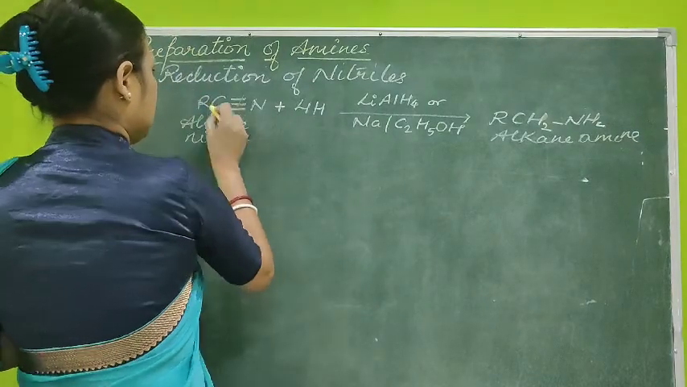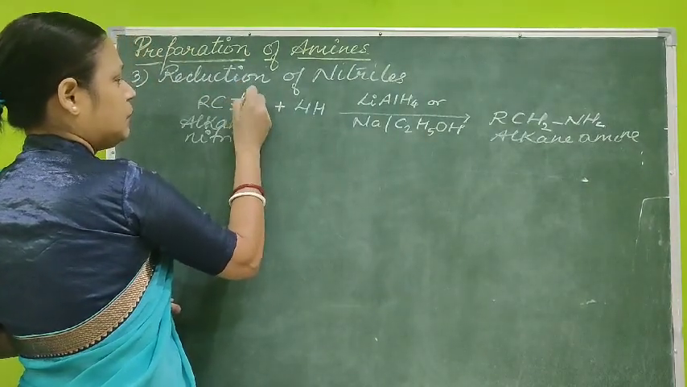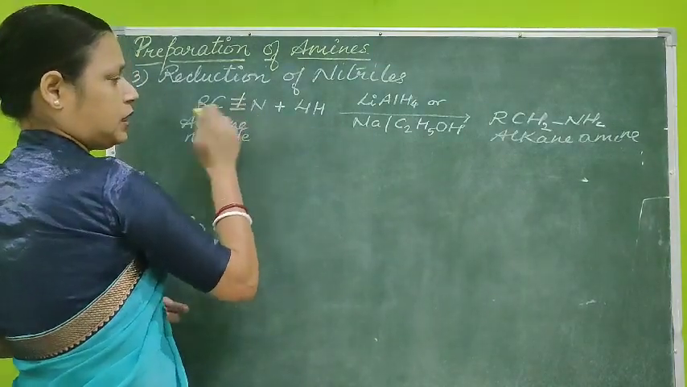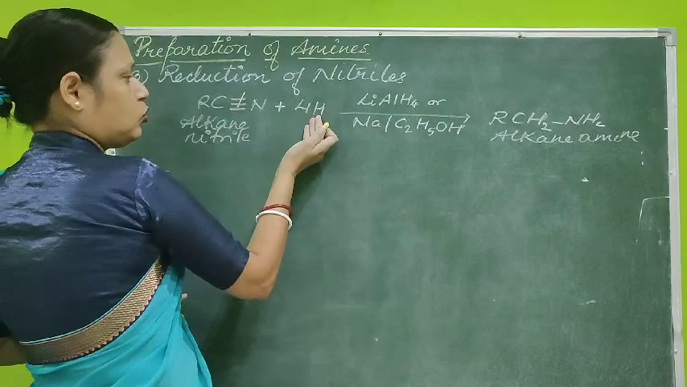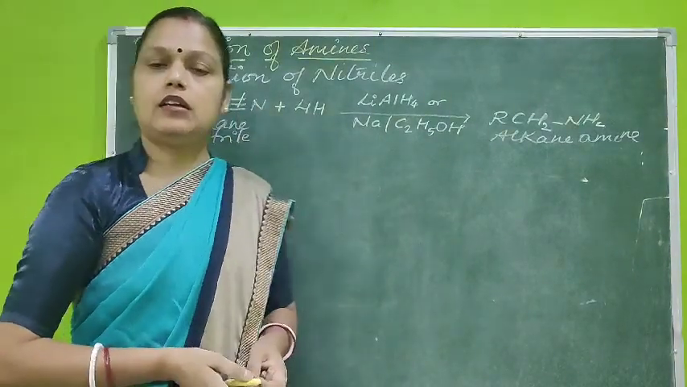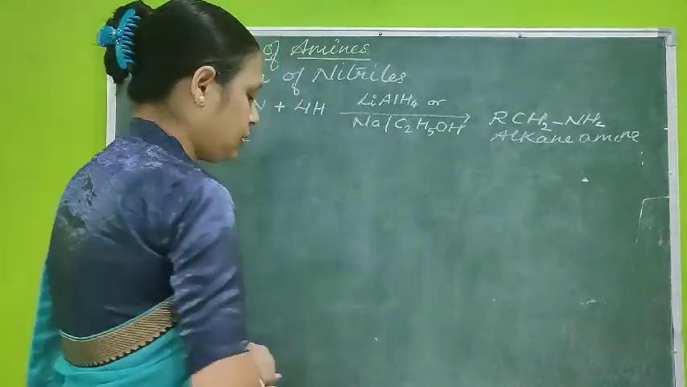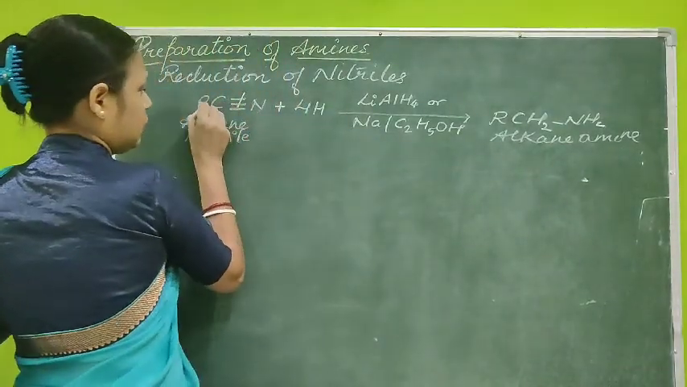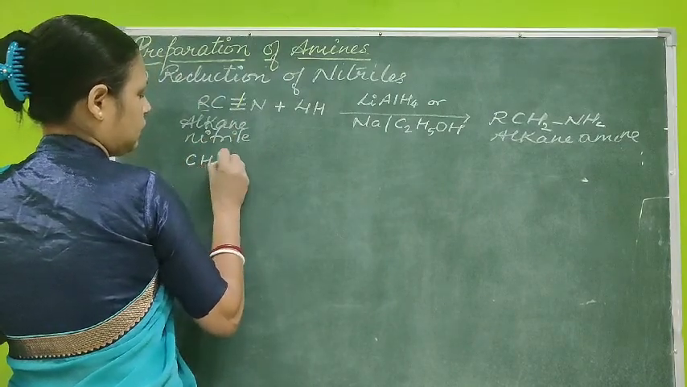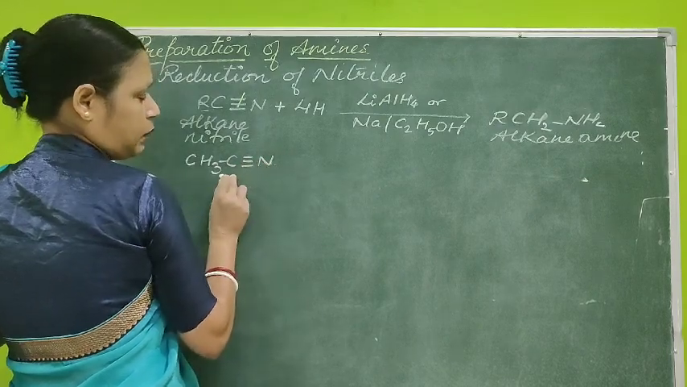Here in nitrile compounds, between the carbon and nitrogen, we can say the triple bond is there. So two bonds break, and the two hydrogen atoms are added to each atom to satisfy them, and the respective alkane amines are formed. We'll see some reactions here. Suppose instead of this alkyl group, I use CH3CN, that gives methane amine.